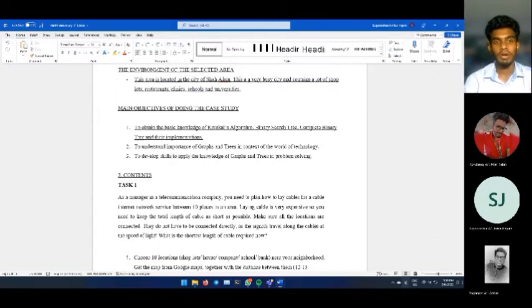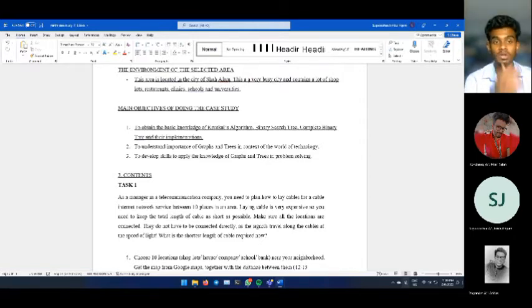For my part, I'm going to talk about the environment of the selected area. This area is located in the city of Shalom. This is a very busy city and contains a lot of shop lots, restaurants, clinics, schools, and universities.